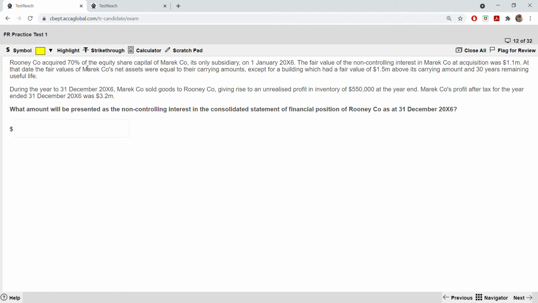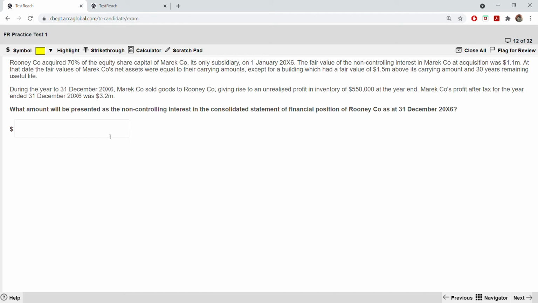Next. Rooney Company acquired 70% of the equity share capital of Marek, its only subsidiary, on 1st of January 2006. The fair value of NCI at acquisition was 1.1 million. At that day, the fair value of net assets was equal to their carrying amount, except for a building which had a fair value above its carrying amount and 30 years remaining useful life. During the year ended 31st December 2006, Marek sold goods to Rooney, giving rise to an unrealized profit in inventory. Marek's profit after tax for the year ended 31st December 2006 was 3.2 million. What amount will be presented as NCI in the consolidated statement of financial position?